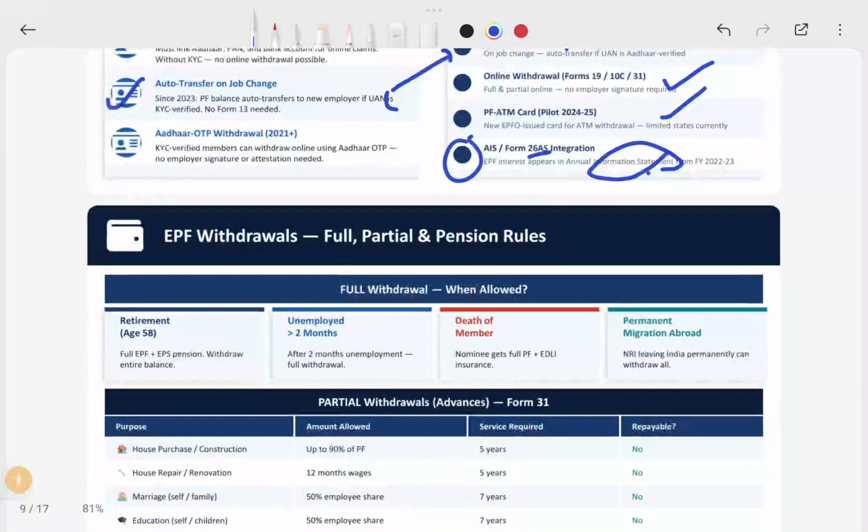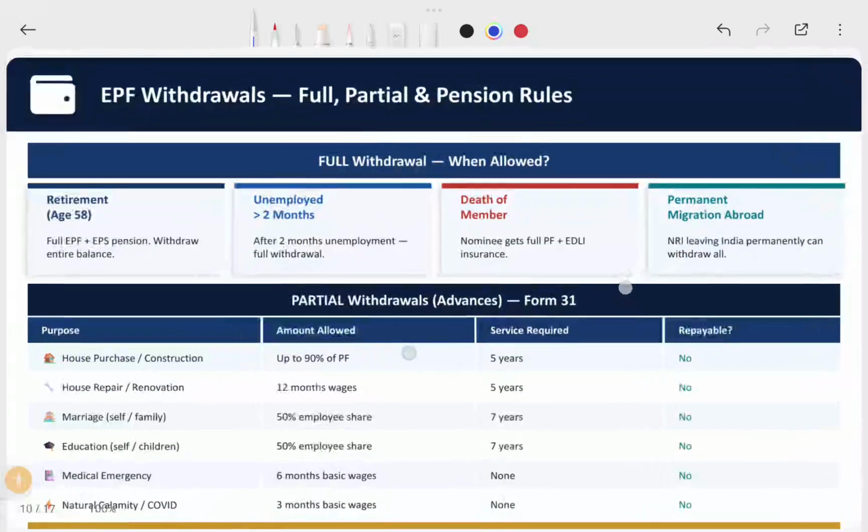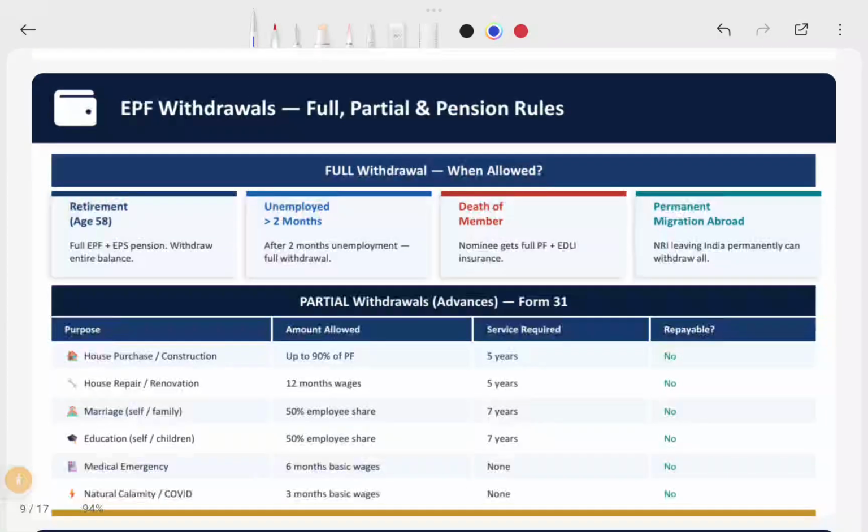Now coming to the important part, that is the withdrawal part: when the employee can fully withdraw and when the employee can withdraw partially, for pension and PF and everything. See, in these circumstances the employee can withdraw their full balance in the PF account, even if 5 to 10 lakhs is there. On retirement, once you complete the age, you can withdraw the entire PF fund and pension fund with the entire balance.